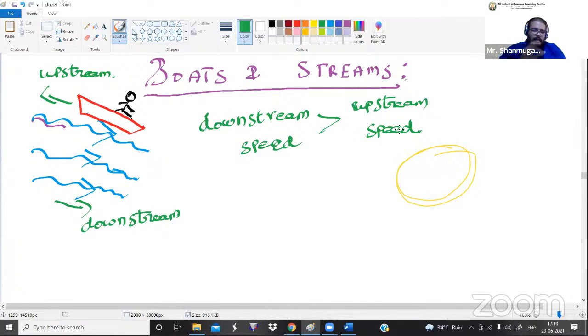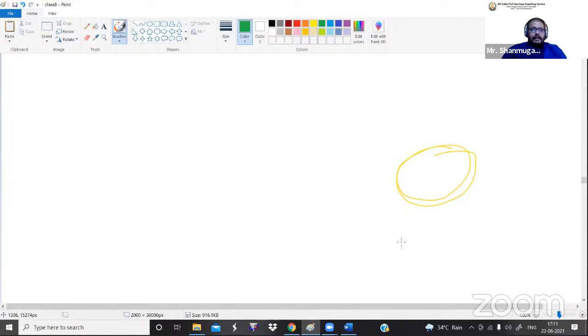So that is why I'm saying that the downstream speed value will always be greater than the upstream speed value. These are all the basic things that you have to remember in boats and streams. Now we have additionally four formulas for the speed concept. Let me write them here.